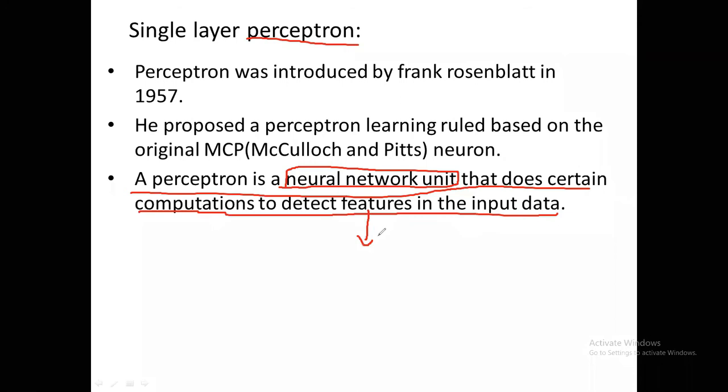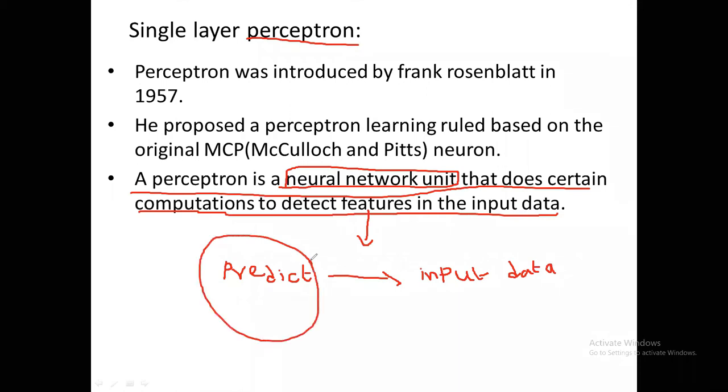So what does it mean? For example, you take a rainfall detection model. In this, you are going to predict the rainfall. So for this, you are going to give some input data. Based on this input data, the neural network unit can predict the rainfall. That we call a feature. Here, what is the feature? The prediction is the feature. So what is a perceptron? A perceptron is a neural network unit that does certain computations to detect features in the input data.